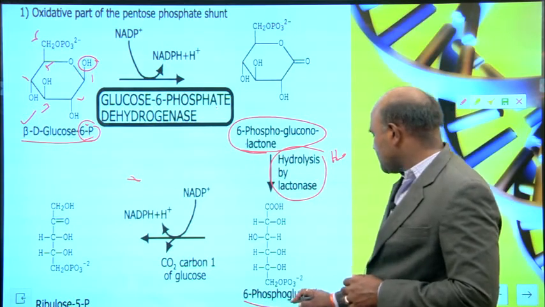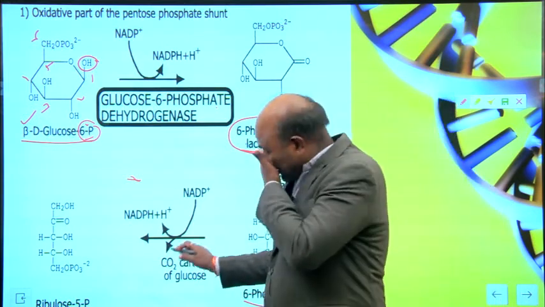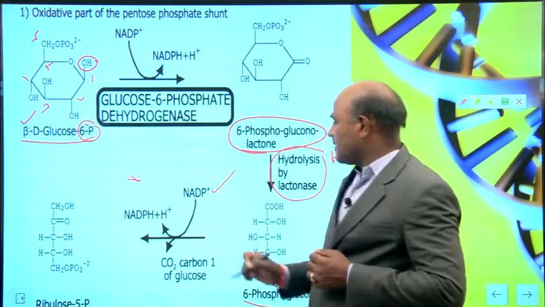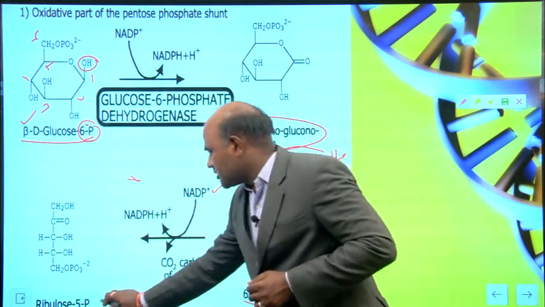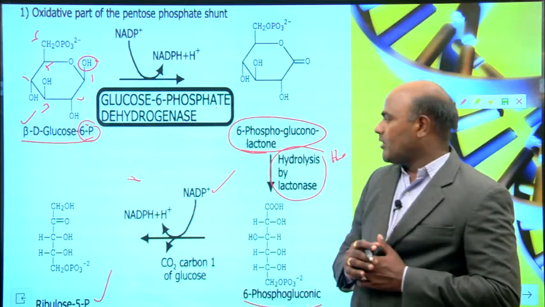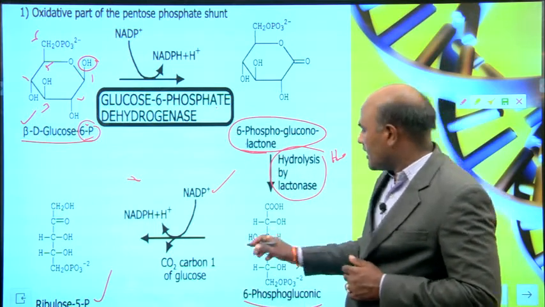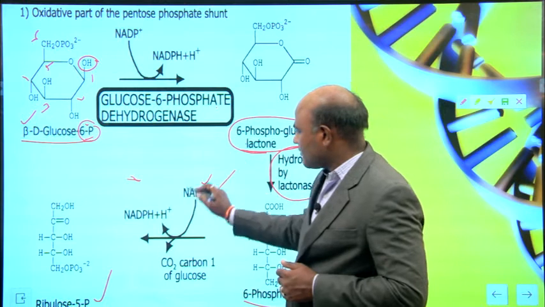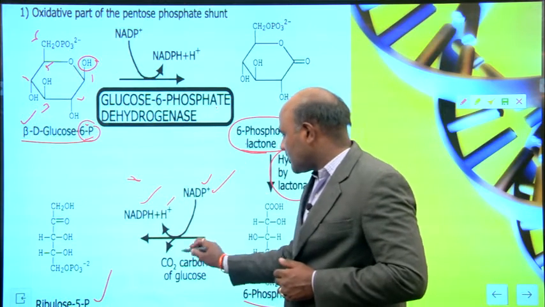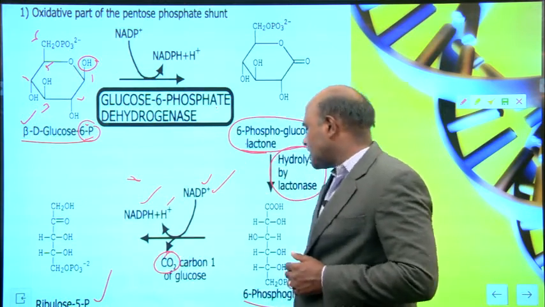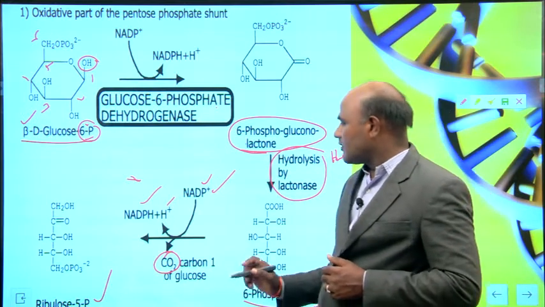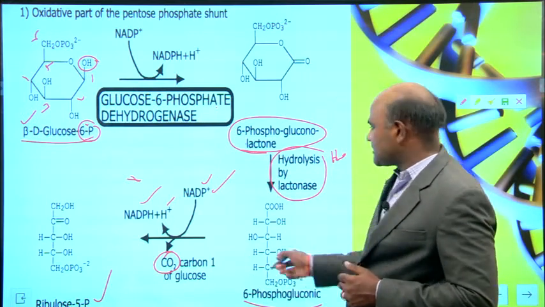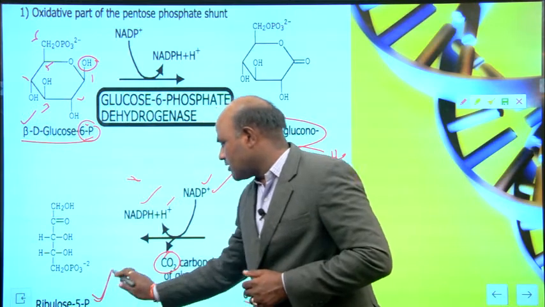Again 6-phosphogluconic acid reacts with NADP plus and produces ribulose 5-phosphate; NADP plus is converted to NADPH and H plus, and 1 molecule of carbon dioxide is released.